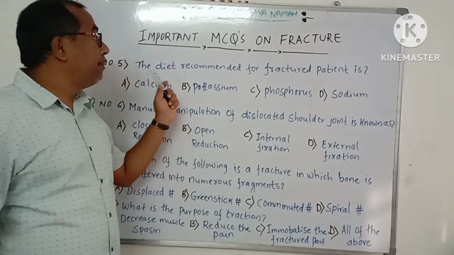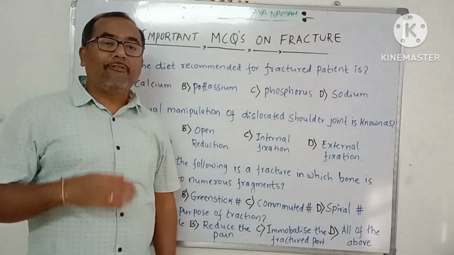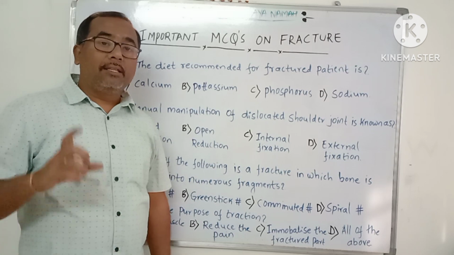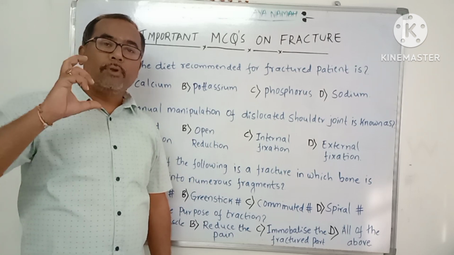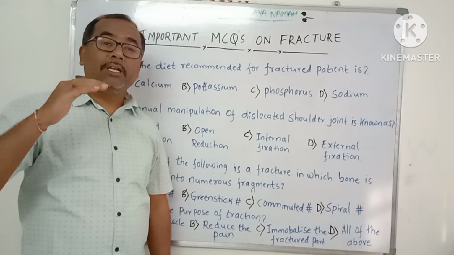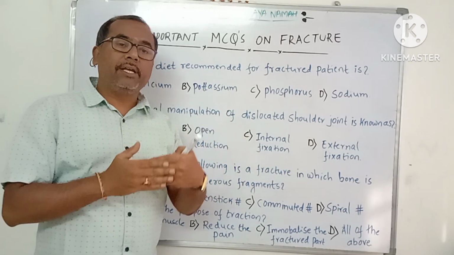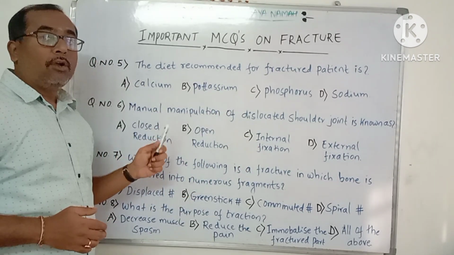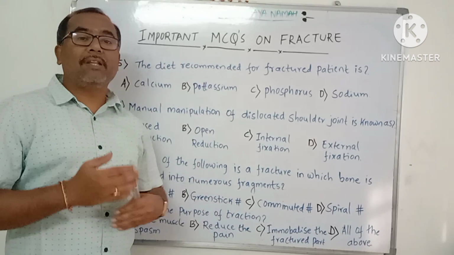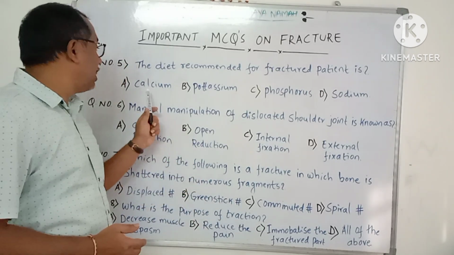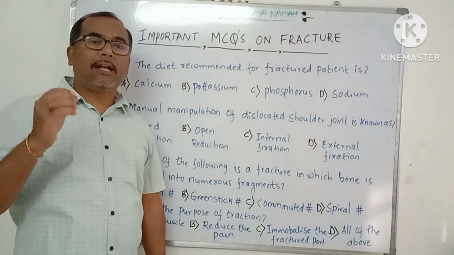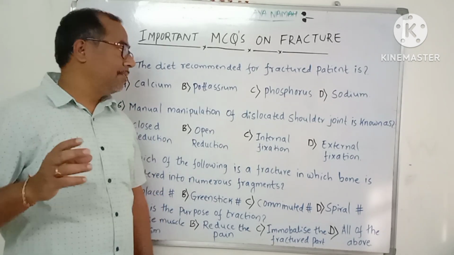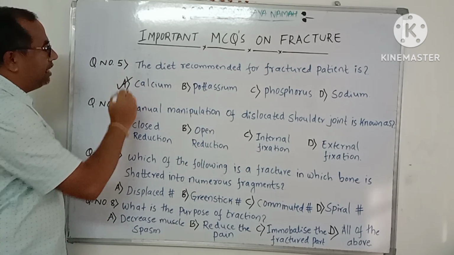Here the patient had a fracture, and after the fracture, which diet are we supposed to recommend? The diet which will improve bone healing and make bone union faster has to be recommended. Obviously it is calcium. Calcium improves faster bone healing as well as faster reunion of the bone. So we have to recommend a calcium rich diet, such as milk and milk products, green leafy vegetables such as spinach, and nuts, etc. So option A, calcium rich diet, is the right answer here.